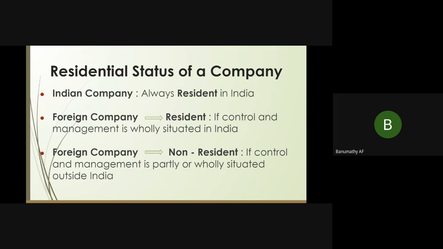Till now, for an HUF, firm, BOI or AOP, we saw that if the management and control is partially situated in India, then it becomes a resident. But it is not so in the case of a foreign company. In a foreign company, if it is wholly or partially situated outside India, then it becomes a non-resident.